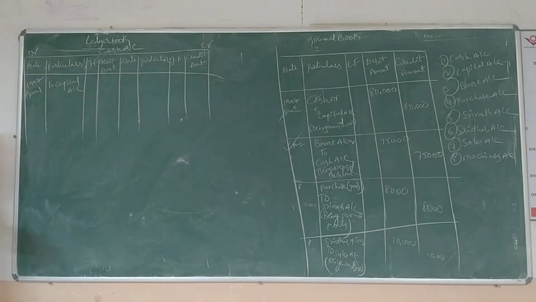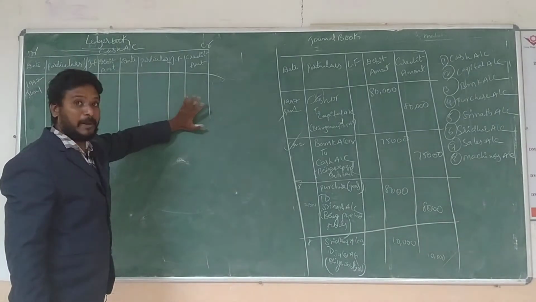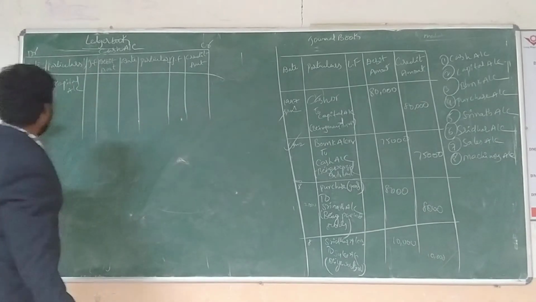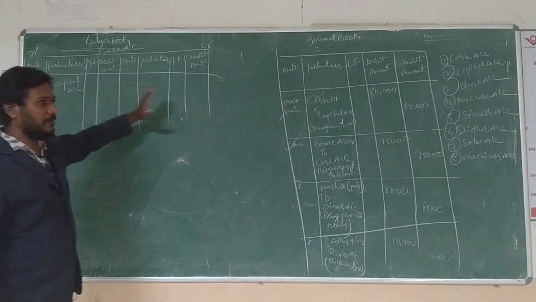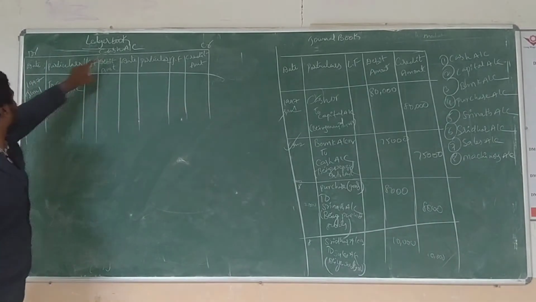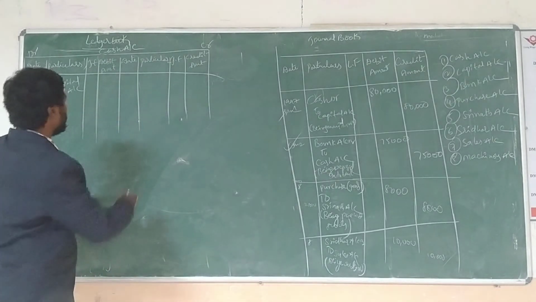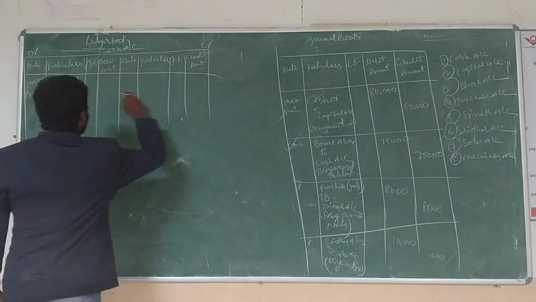And one more thing I have given to you. On the debit side we are having two options, and on the credit side we are having from and by options. So this is the format: cash account debit to capital account. What is the amount? 80,000, right? Only debit amount 80,000.